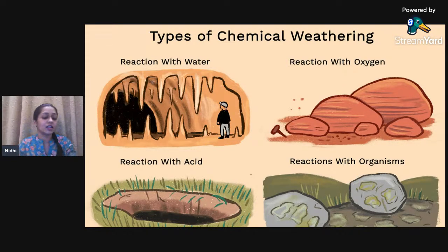So chemical weathering can happen because of all these things, and they all are having a reaction which causes this chemical weathering.